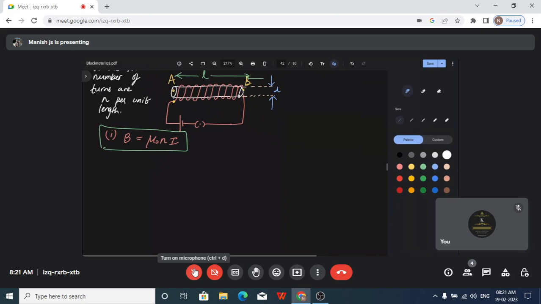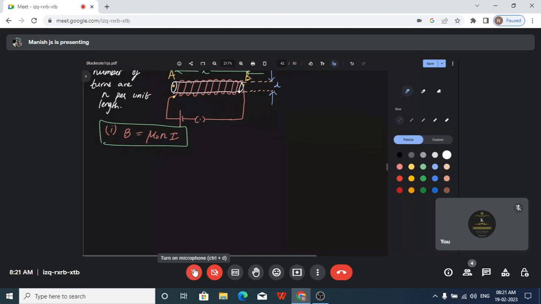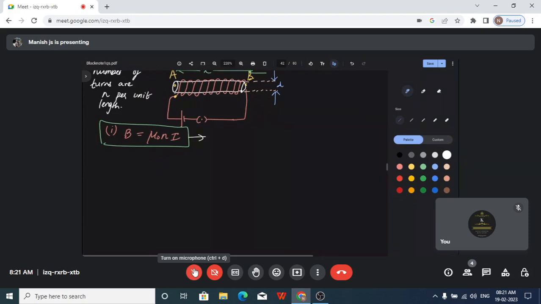For any closed path, the magnetic field associated is mu naught times I. Here also it is a closed path, but you have n number of turns, so mu naught n I. So this is the magnetic field at a point inside the solenoid.